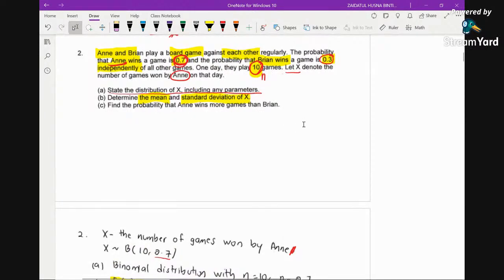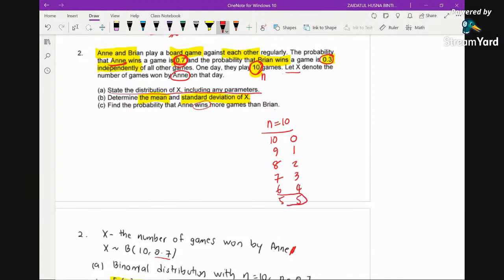Since they play 10 games, the case where Anne will win more games than Brian is when Anne wins 6 or more. Why? If you write Anne and Brian's wins, it can be 10, 0, then 9, 1, then 8, 2, 7, 3, then 6, 4, and then 5, 5.